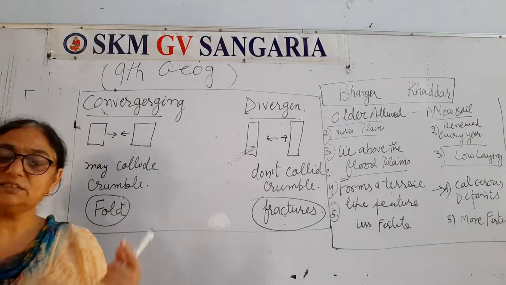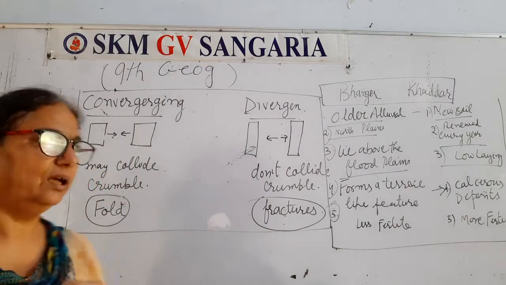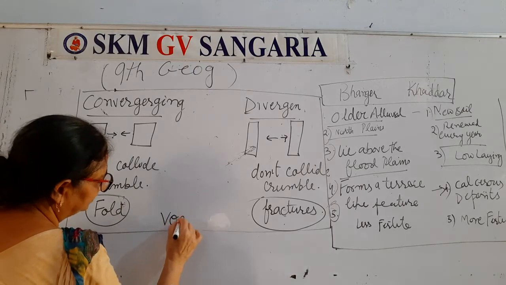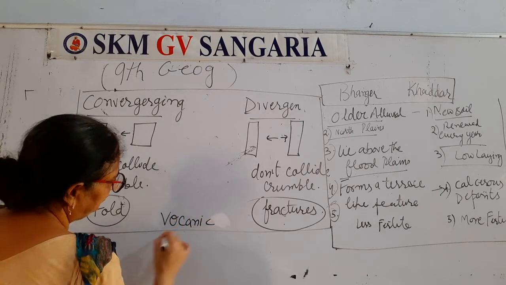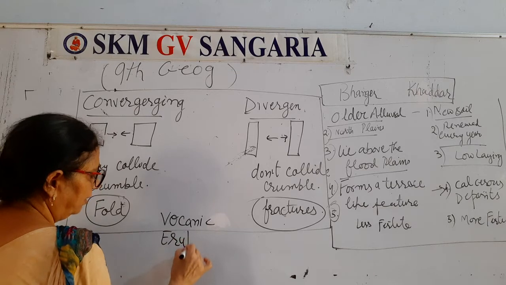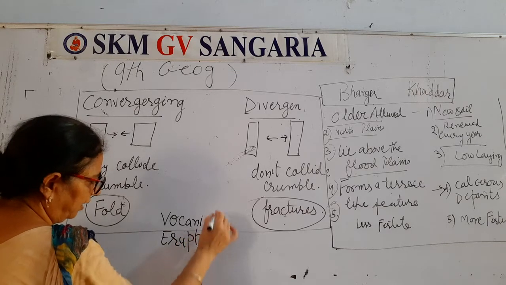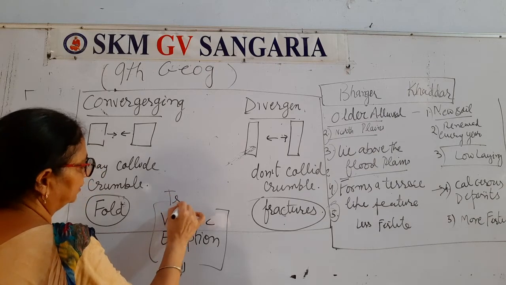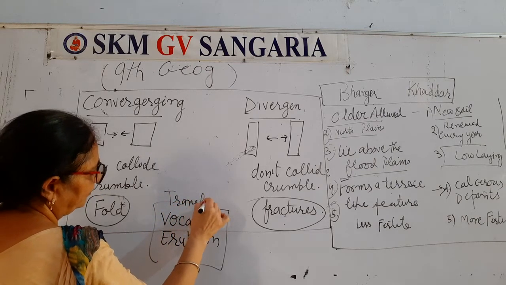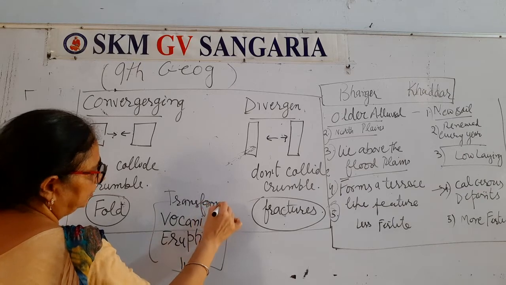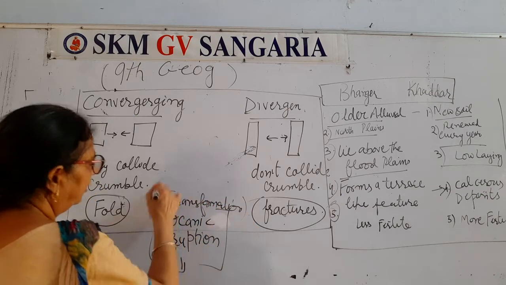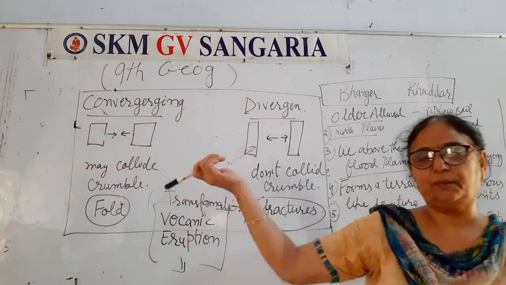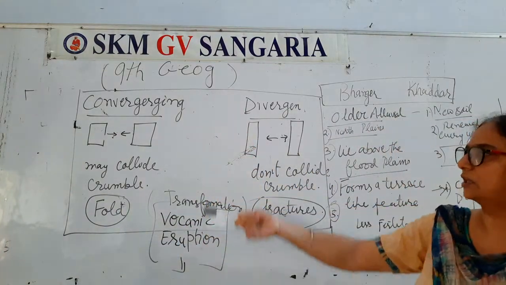Right? When there is transformation of the earth tectonic plates, then there is volcanic eruption. Okay, so there may be a 3 marks question, 1 mark question.